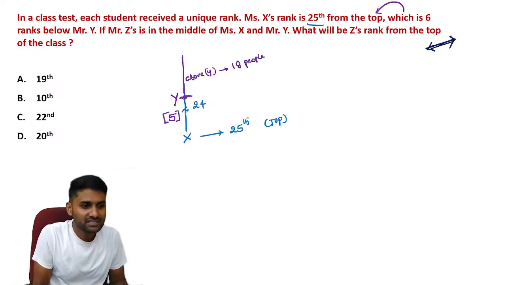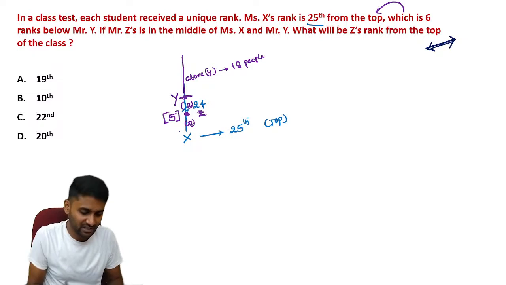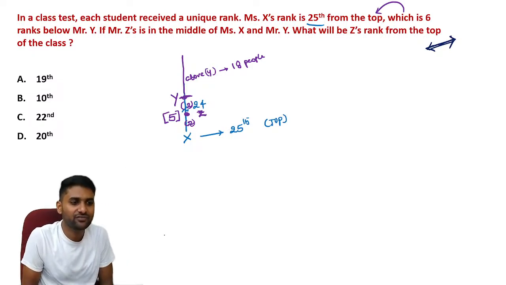Now here the question. Z is exactly in the middle between X and Y. It means, see, here there are 2 people between them, and here 2 people between them. Here the question: what is the rank of Z from the top end?